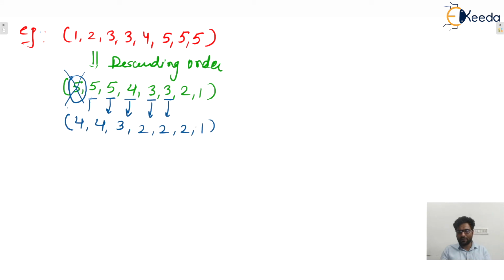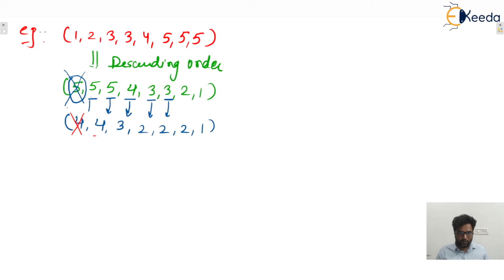After this decrement, yes, the sequence must be in descending order also. Otherwise, again write it in descending order. Now, already this one is in descending order. No problem at all. Now, remove first one.